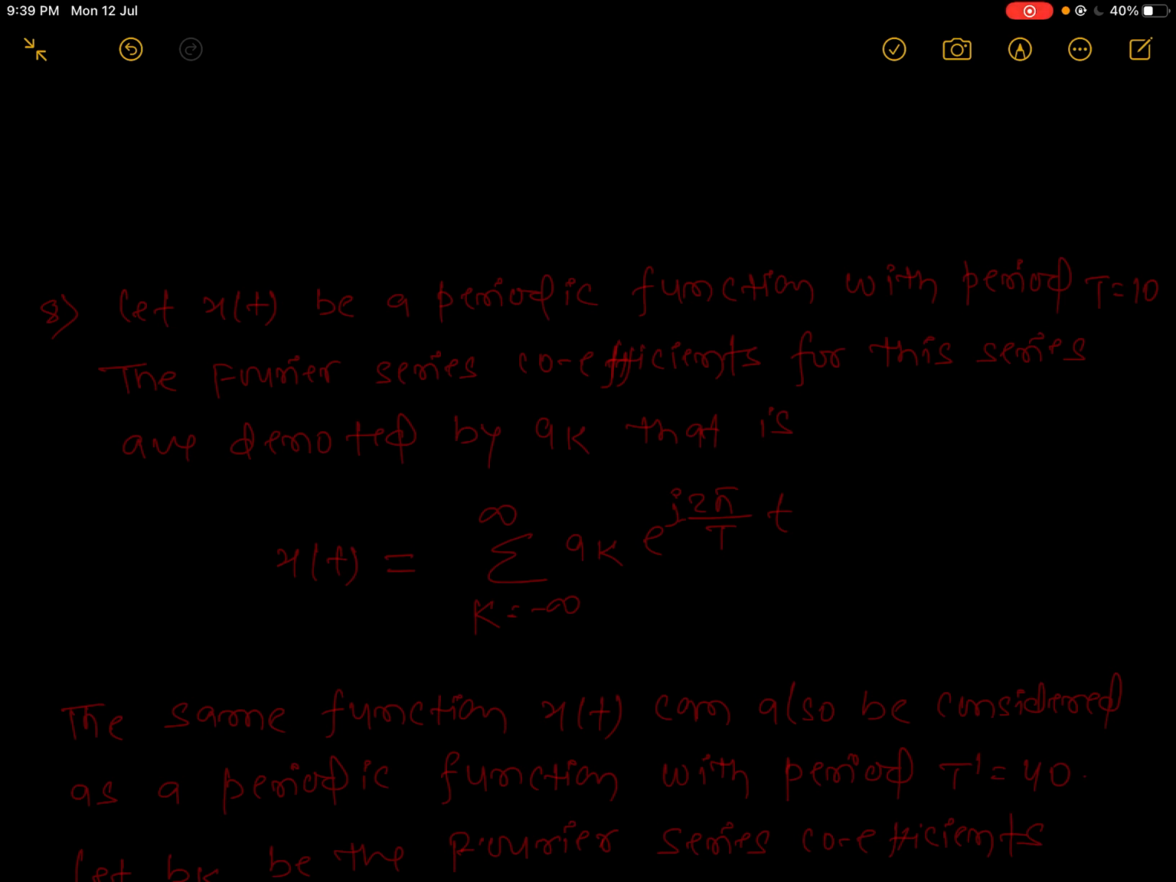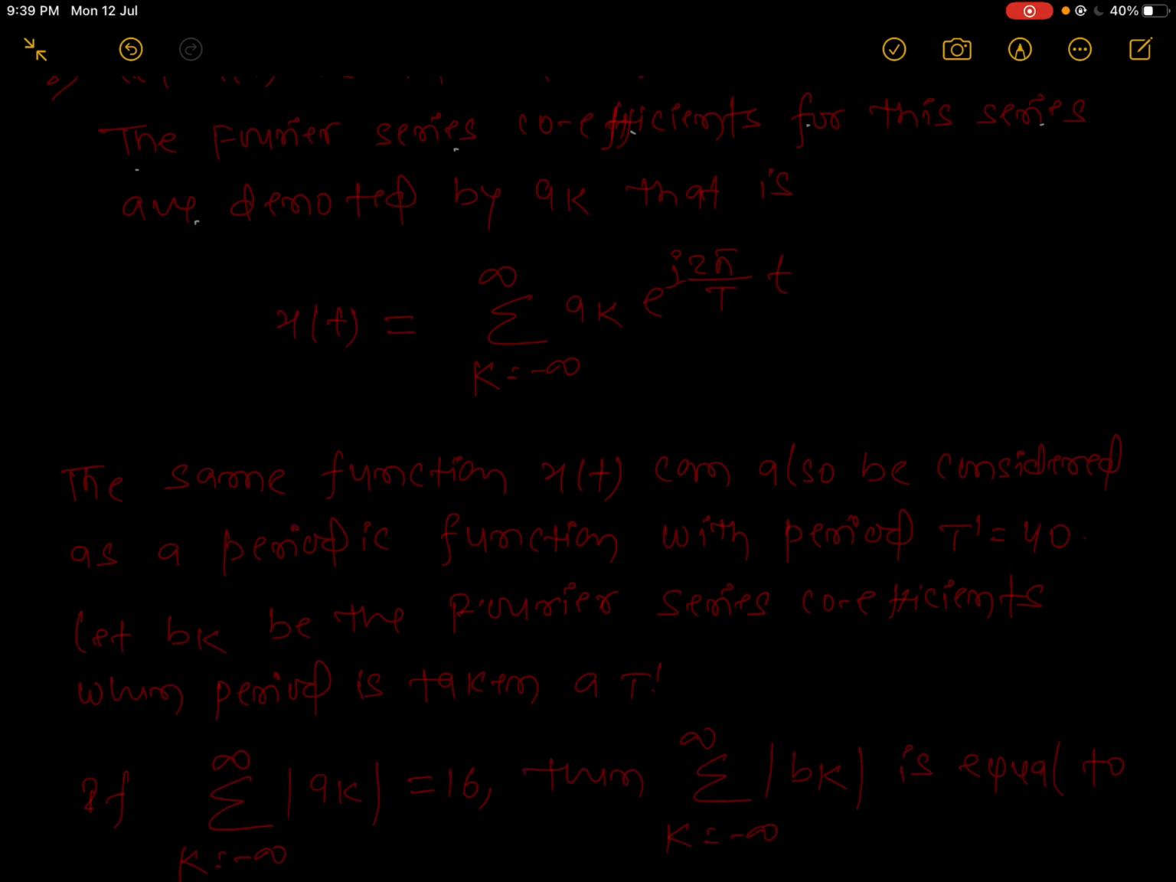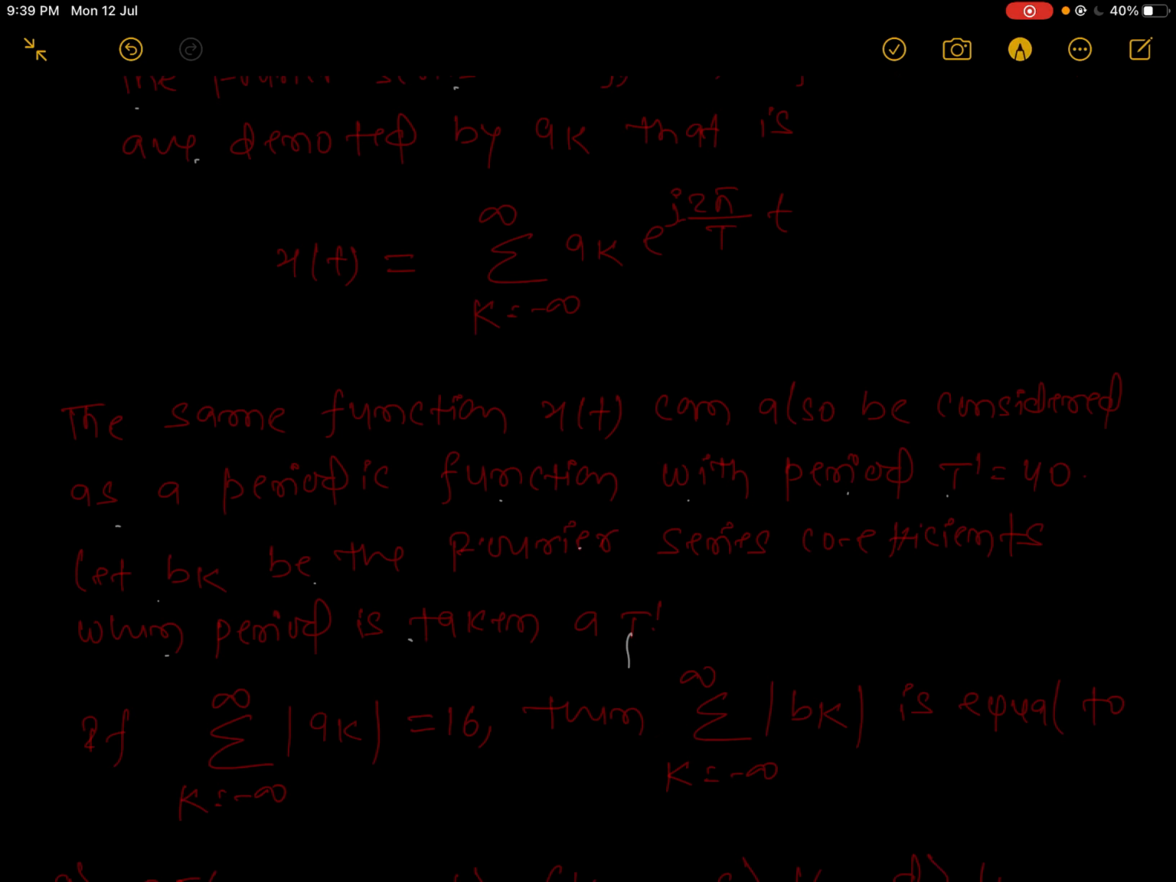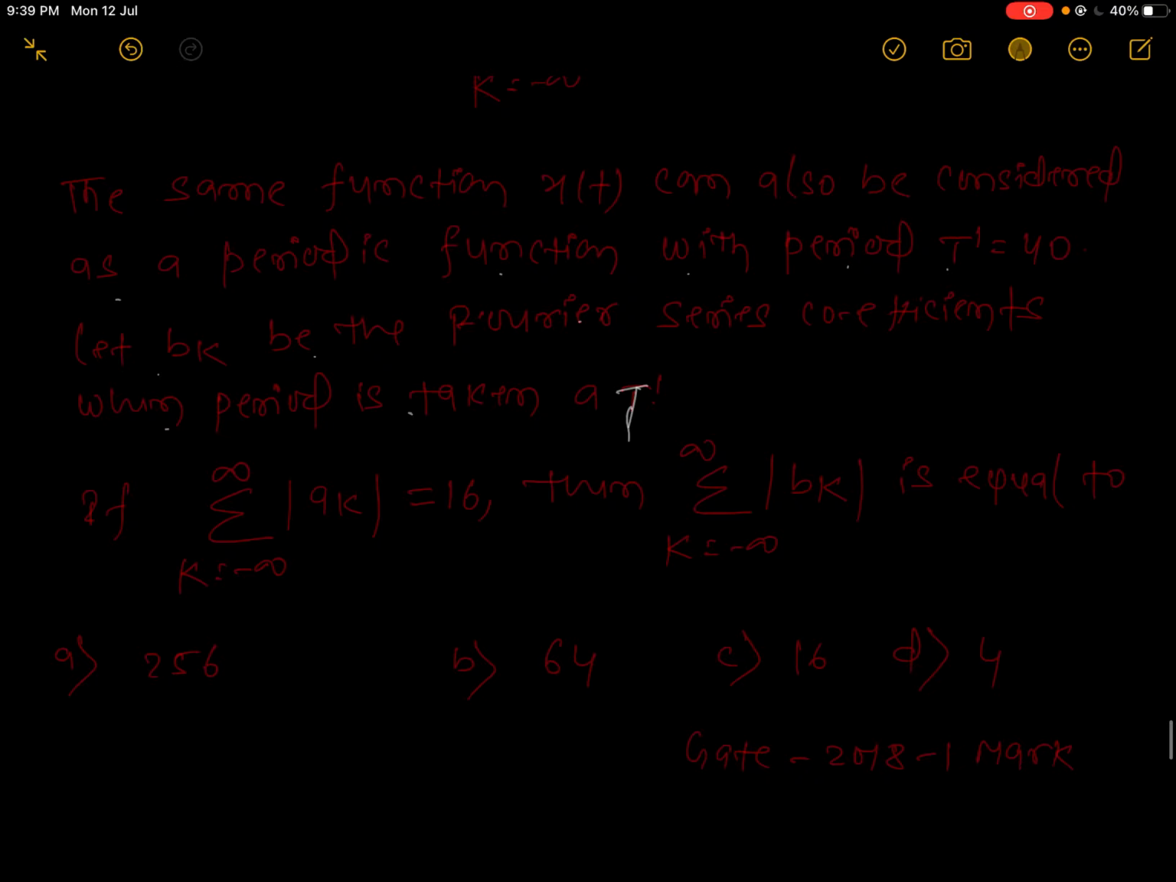Now comes to the next question. Let xt be a periodic function with period T equal to 10. The Fourier series coefficients for this series are denoted by ak, as mentioned here. The same function xt can also be considered as a periodic function with period T dash equal to 40. Now your fundamental period has increased 4 times. Let bk be the Fourier series coefficient when the period is taken as T dash.